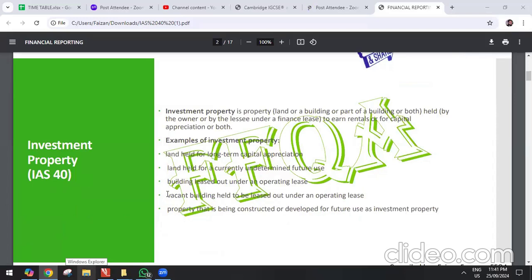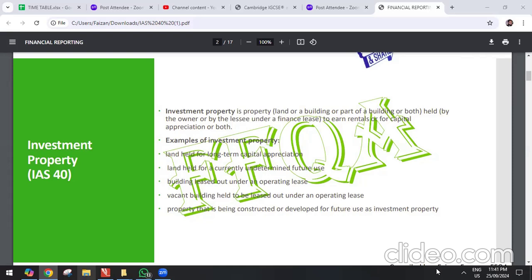Today our topic is International Accounting Standard number 40. This standard talks about investment properties. What are investment properties? That is the question. First of all, we must understand what investment properties are, because until we know that, we cannot work. So what is investment property?